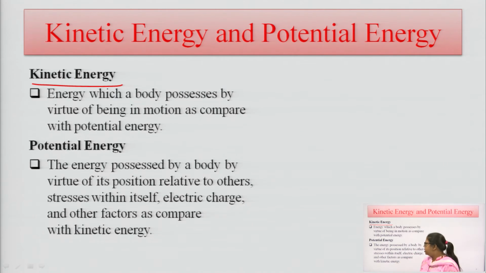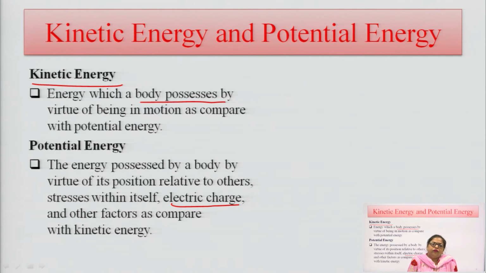Kinetic energy is basically what a body possesses by virtue of being in motion. As compared to this, potential energy is possessed by a body by virtue of its position relative to others, basically having electric charge and other factors.